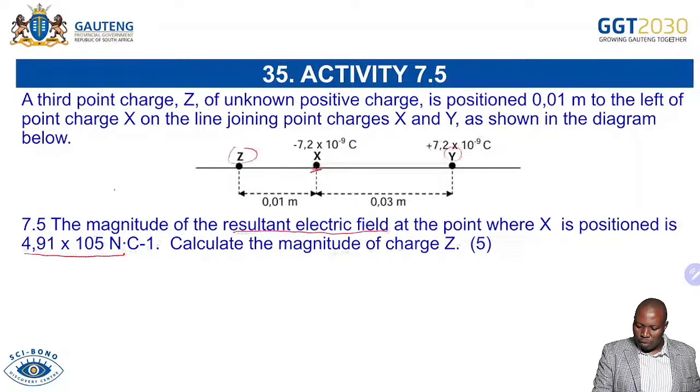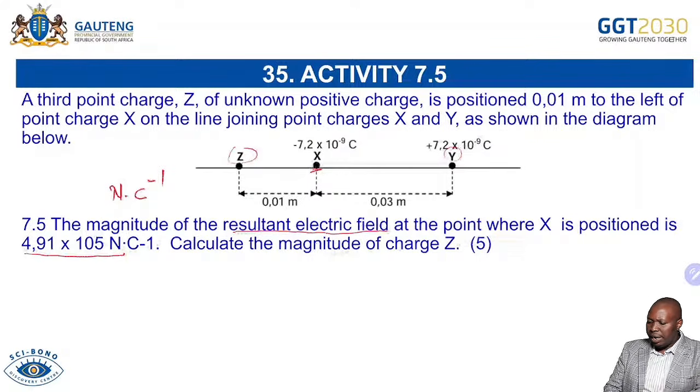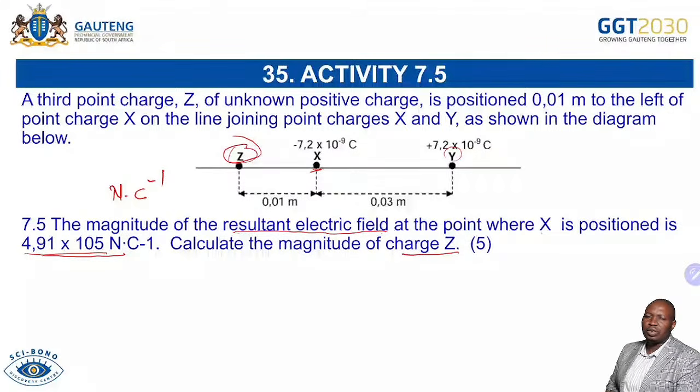Remember, Newton per coulomb is N·C to the power of minus 1. Calculate the magnitude of charge Z. So you can be asked to calculate that magnitude of the charge.